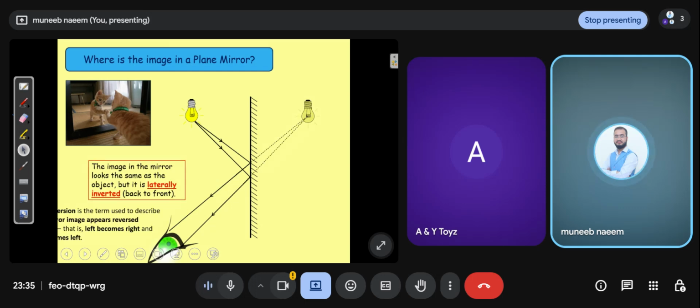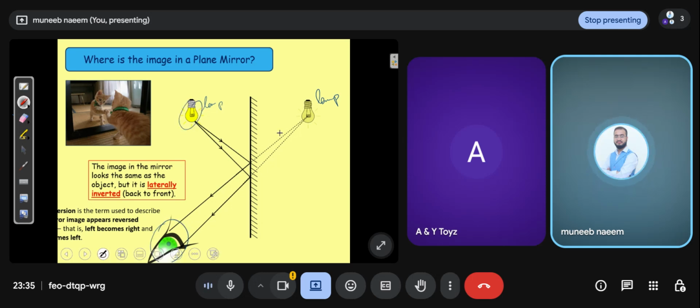The image in the mirror looks the same as the object, but it is laterally inverted, back to front. Inversion is the term used to describe an image where left becomes right and right becomes left. So it's very common. There is a lamp, and there is an image of the lamp. Our eye cannot see this image directly.